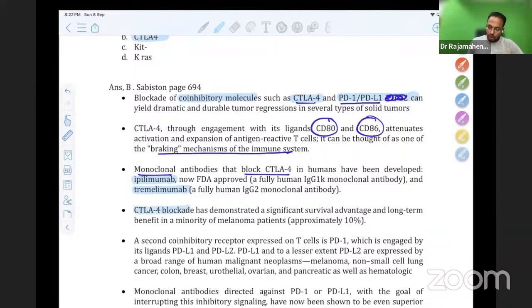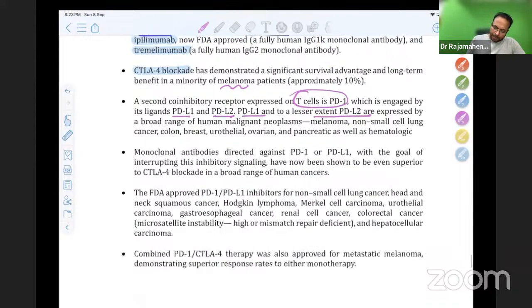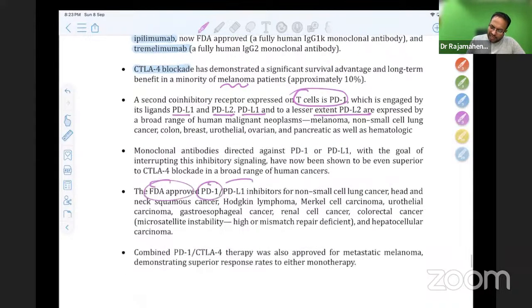Both are now used as CTLA4 blockade. It is used in many cancers, especially melanoma patients. The second co-inhibitory receptor on T cells is PD1, programmed death 1, which is engaged by its ligands PDL1 and PDL2. PDL1, and to a lesser extent PDL2, are expressed by a broad range of tumors: melanoma, lung cancer, colon, breast, ovarian, pancreatic, hematological. Therefore, the FDA approved PD1 and PDL1 inhibitors for many cancers, including colorectal cancer and hepatocellular cancer.